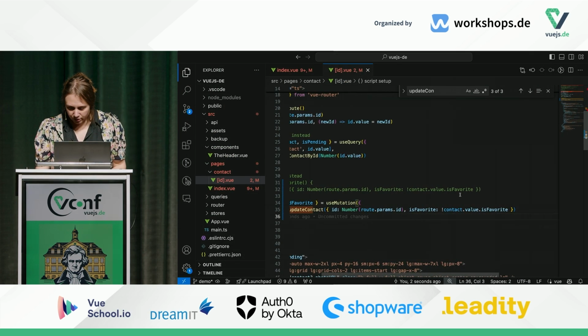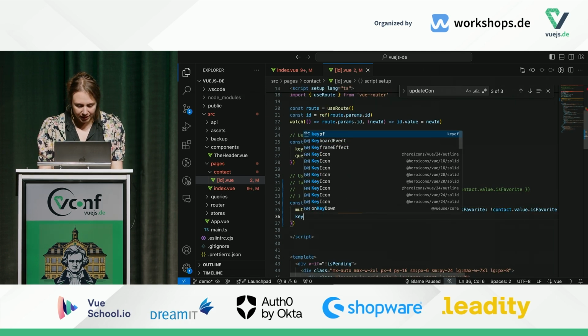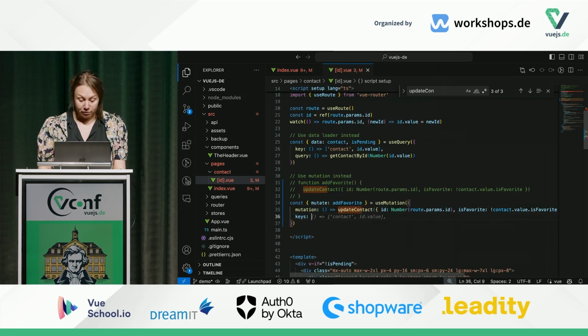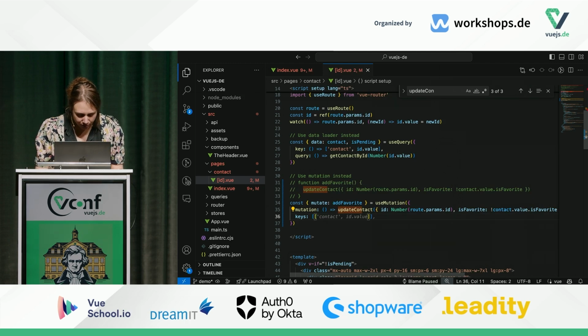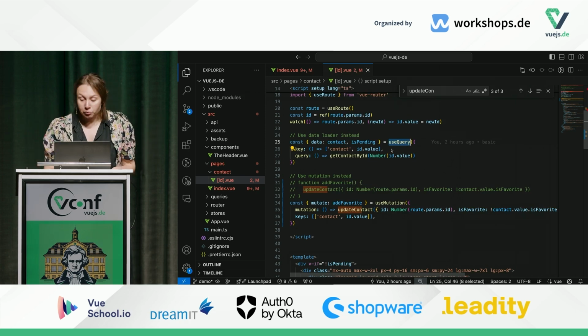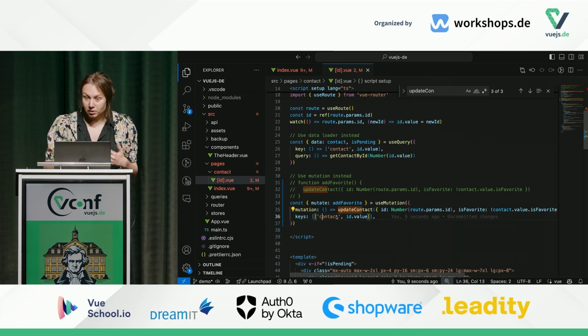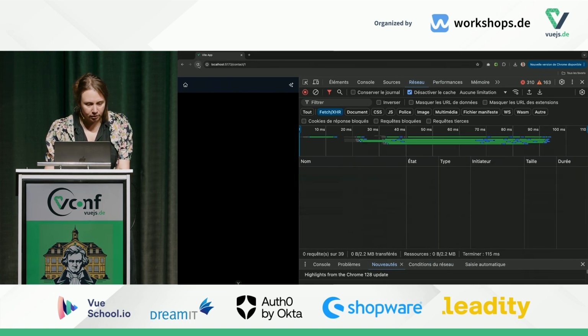You will see that's super easy, because we can add keys, not key, but a keys property, which will tell Pinia Colada to refresh the queries which have these keys. I think return will be easier. So here, that's actually this query, which was fetching the data of the character. This query has this kind of key, contact id.value. So I will tell Pinia Colada to refresh that specific query, the query which has also that key. So let's have a try.